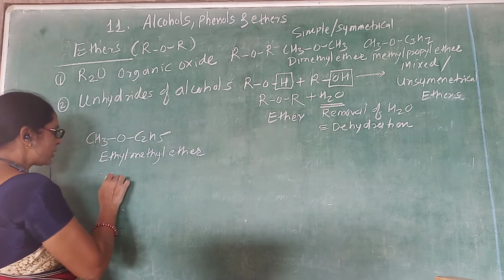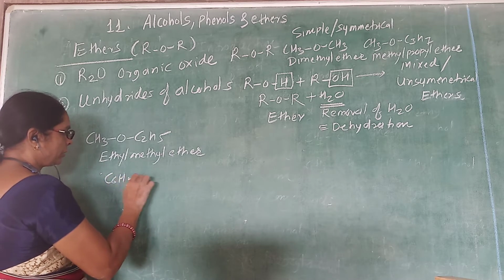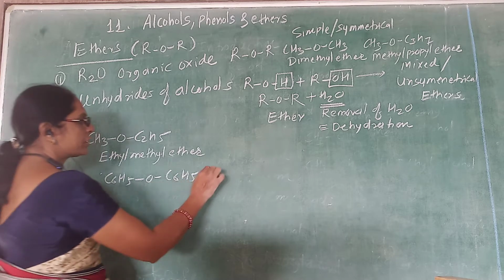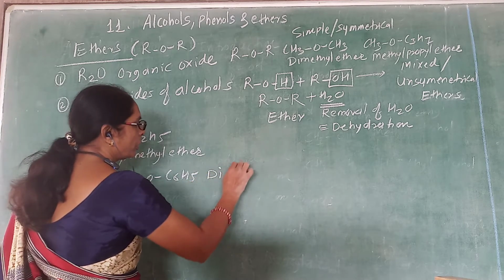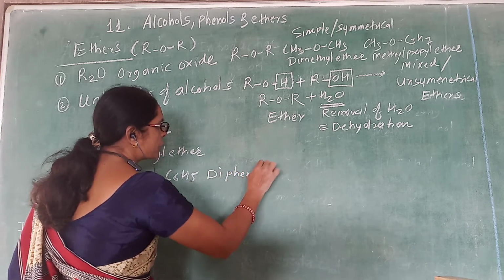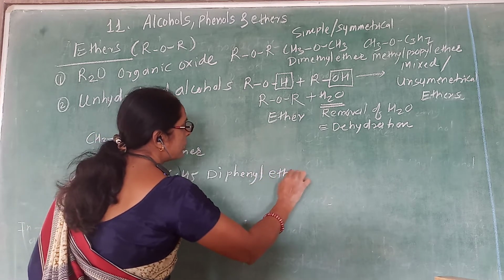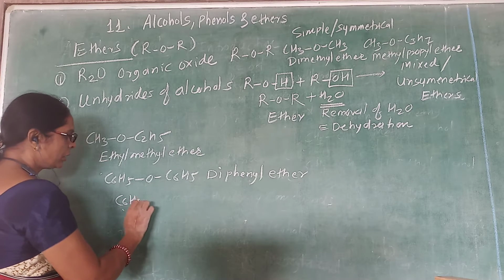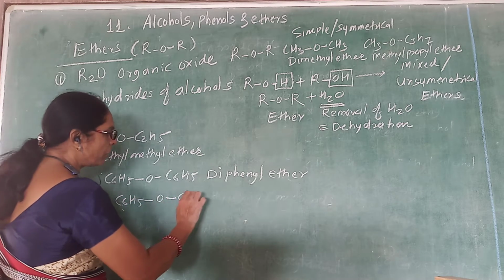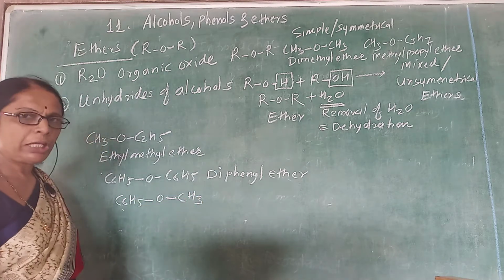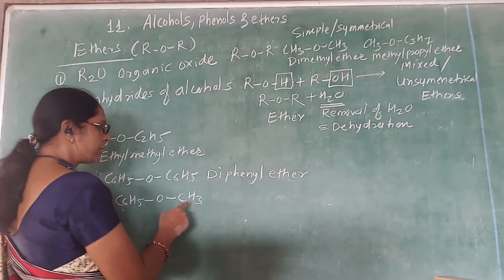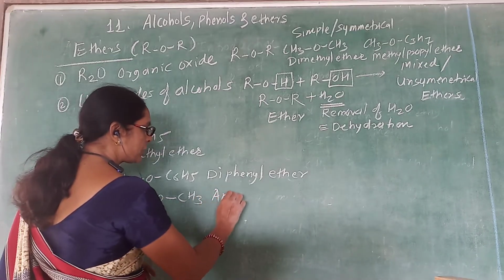If both R groups are aromatic, like this, C6H5 is called phenyl, so it is diphenyl ether. You can write its common name. Or if one group is an alkyl and one is a phenyl, then it is called anisole. It is a special name of the compound.